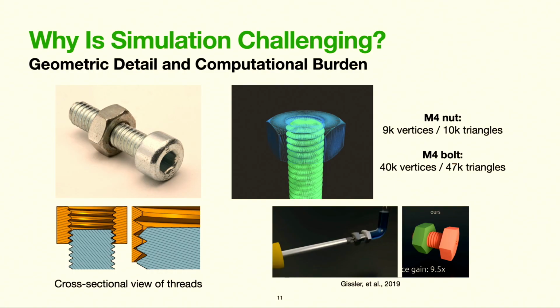What's hard about it? There are finite clearances between the threads of the nut and bolt, shown in the bottom left, the cross-sectional view. And these clearances can allow the nut to actually move with 6 degrees of freedom. In addition, triangular meshes of these parts might consist of over 40 or 50,000 elements. And it's a major computational challenge to detect collisions between these meshes, generate contact points and normals, and ultimately solve the associated non-penetration constraints.